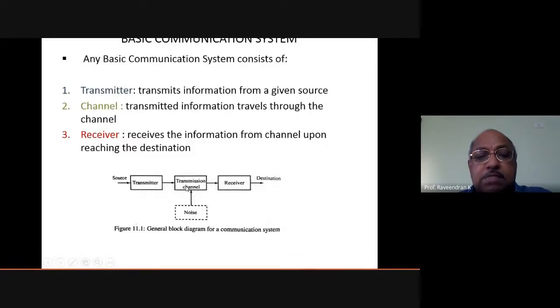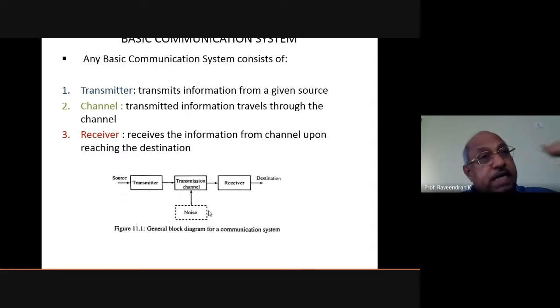And at the transmission channel, of course, there will sometimes be noise. So what is noise? Noise is unwanted signals that appear on the transmission channel. This transmission channel may be a wired cable, coaxial cable, or nowadays an optical cable, or transmission lines.